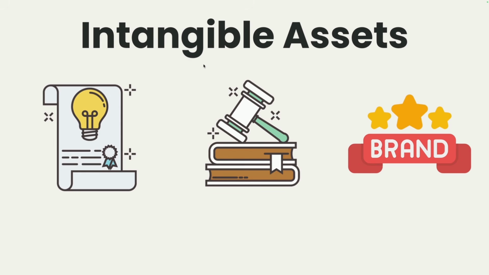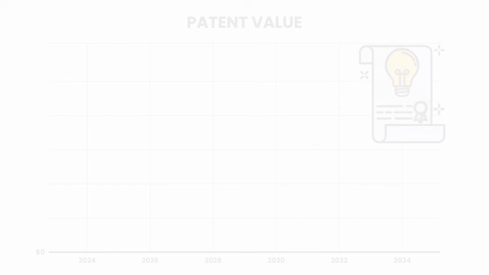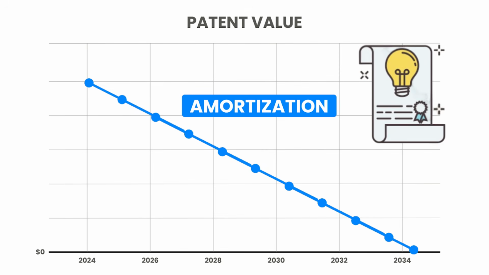So just like with tangible assets, intangible assets also have a shelf life to them, and their value is written down over time to account for the intangible asset's loss of value. But instead of depreciating an intangible asset, we simply call this amortizing it. But it's the exact same concept.